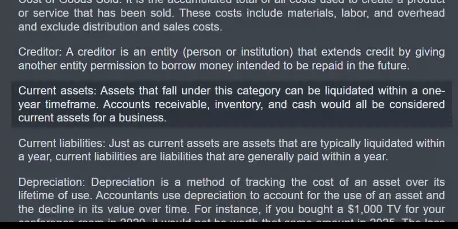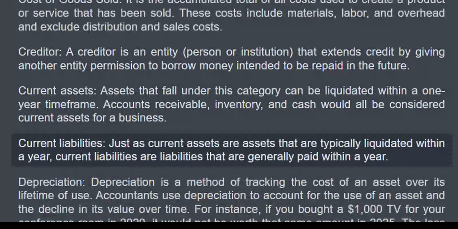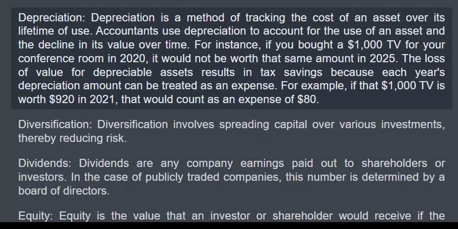Current assets. Assets that fall under this category can be liquidated within a one-year time frame. Accounts receivable, inventory, and cash would all be considered current assets for a business. Current liabilities. Just as current assets are assets that are typically liquidated within a year, current liabilities are liabilities that are generally paid within a year.